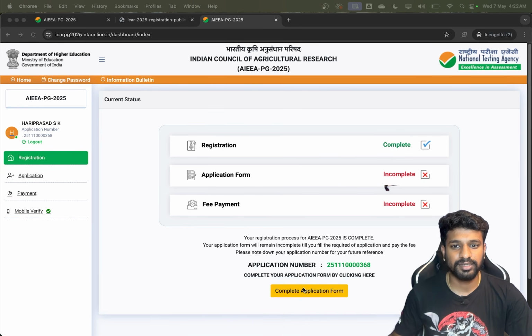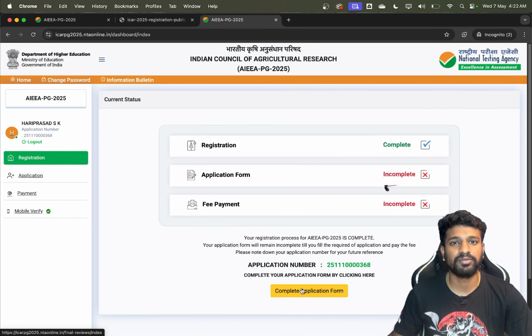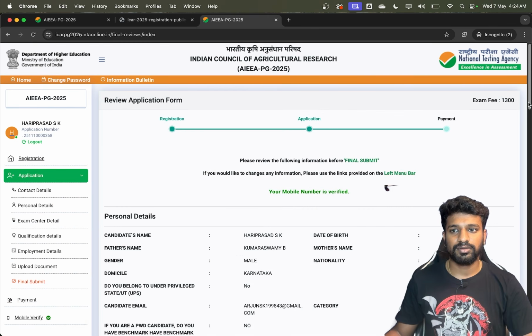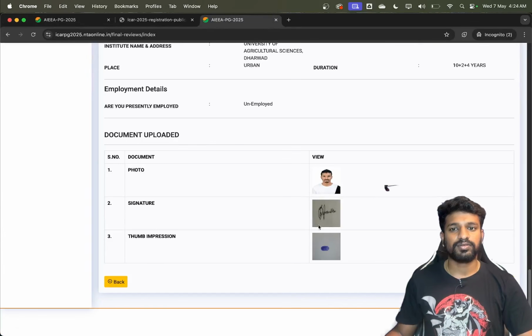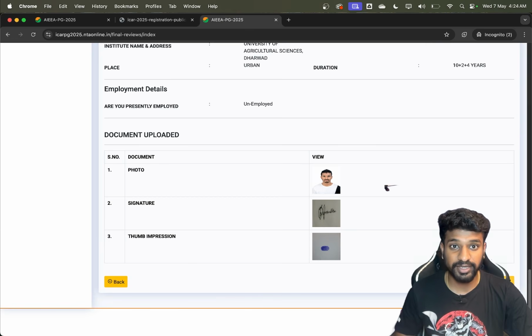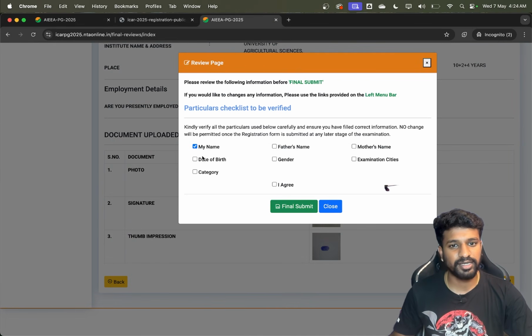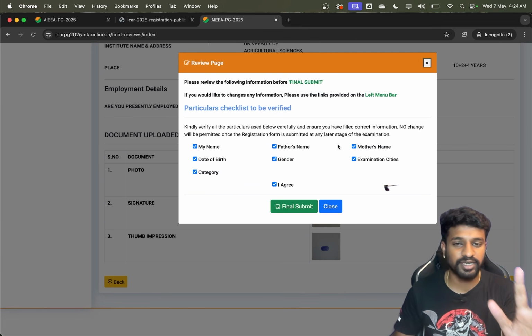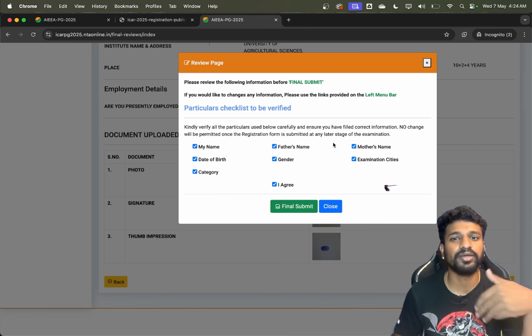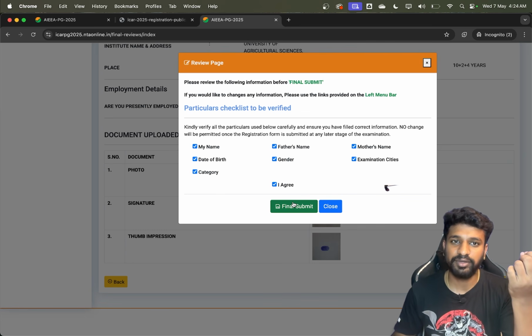Now I'll just click on complete application form. Once everything is done, I'll click on the final submit. So here, just again check all these things, and once everything is clear and you have checked that whatever details or information you have entered is right, you can just click on final submit.